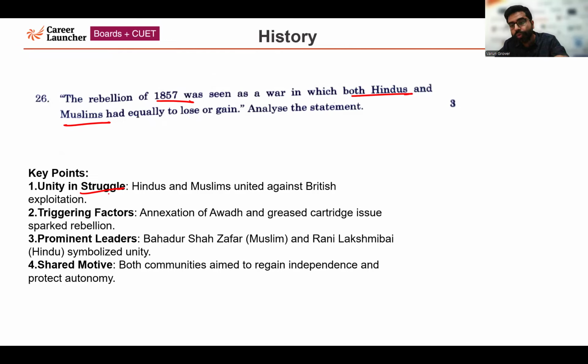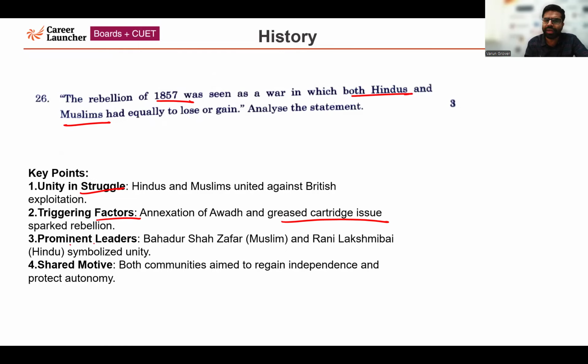When I showed you one MCQ based question also, there you could have paid attention that the leaders were belonging to both the religions. So Hindus and Muslims came together, they united against the British exploitation. Second is the triggering factors. Why did this happen? What were the major factors behind the mutiny of 1857, the first war of independence? The annexation of Awadh, which was being done by the Britishers, and the greased cartridge issue also sparked rebellion. The greased cartridge issue related to religious sentiments of both Hindus and Muslims. So that also united them and they fought against the Britishers.